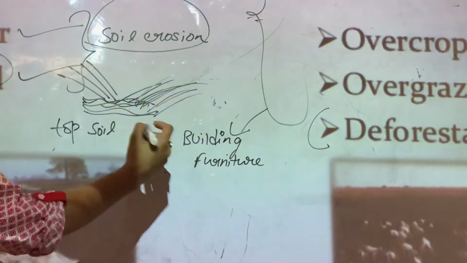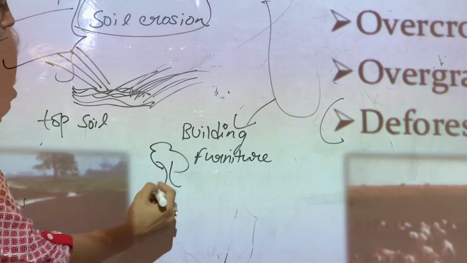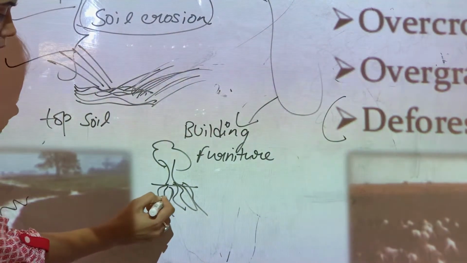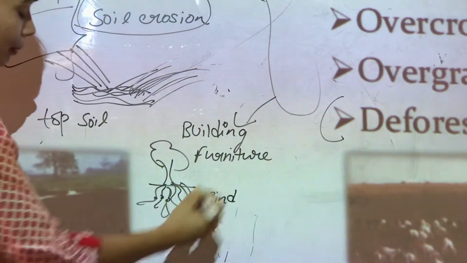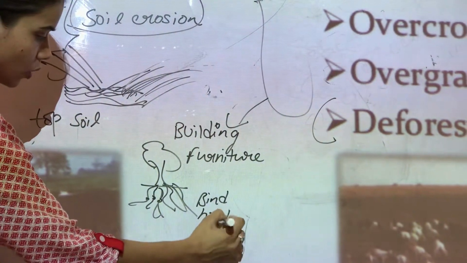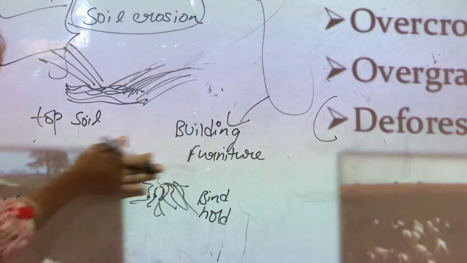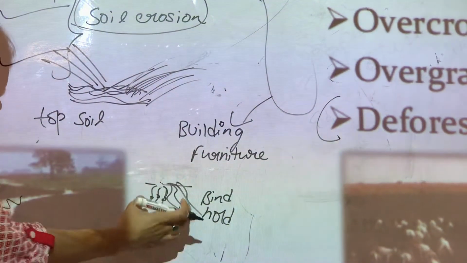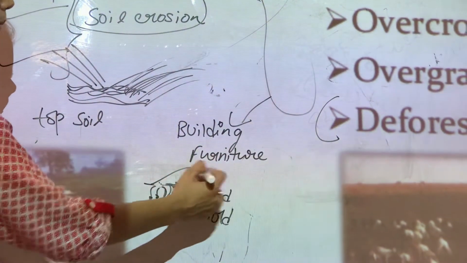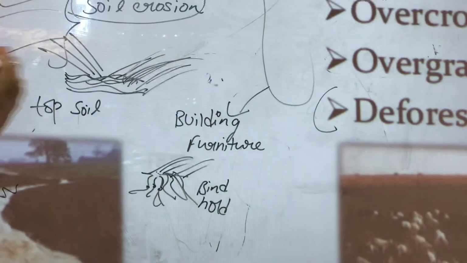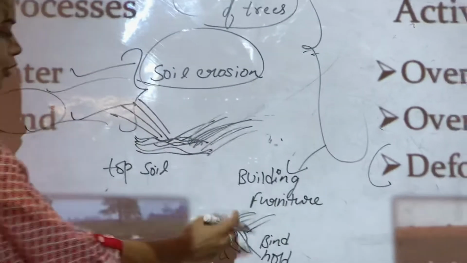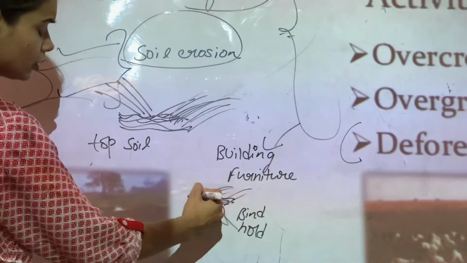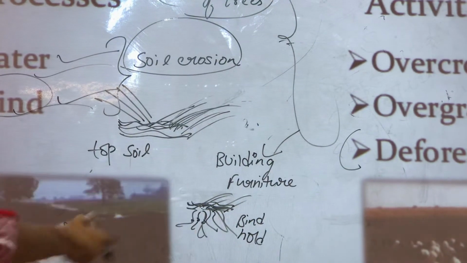Now what is the role of trees? For example, these are the trees. These trees have roots. All the trees, all the plants have roots. These roots bind the soil. They play a very important role in holding the soil. If there will be no tree, then there will be nothing to hold the soil, no helping hand holding it, and the soil will be removed by the action of wind or water and other natural processes. The top layer can erode away. So this can cause soil erosion.